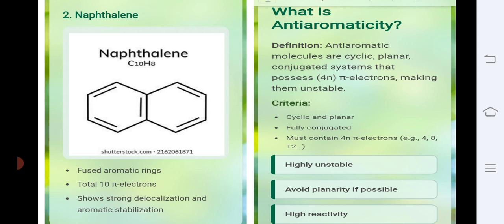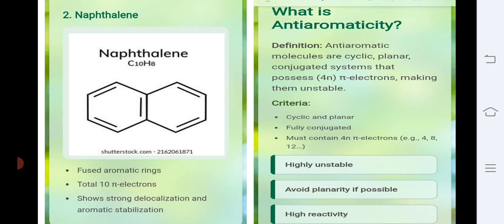But moreover, the compound must follow the 4n pi electron rule instead of the 4n plus 2 pi electron Huckel rule. Due to only this difference, these compounds are unstable as compared to aromatic compounds.